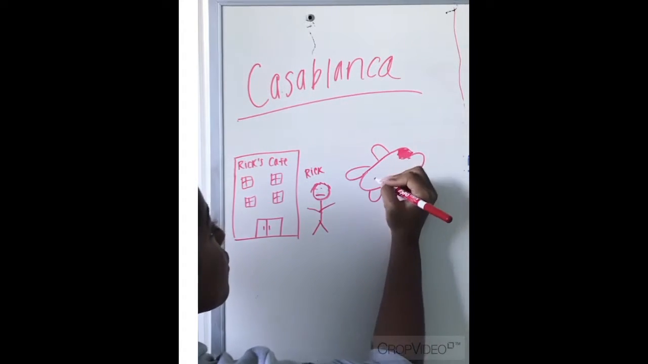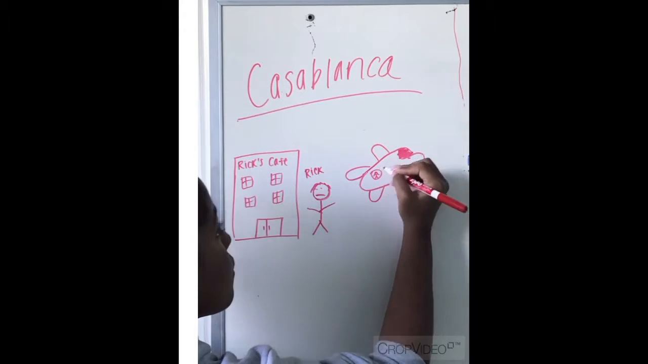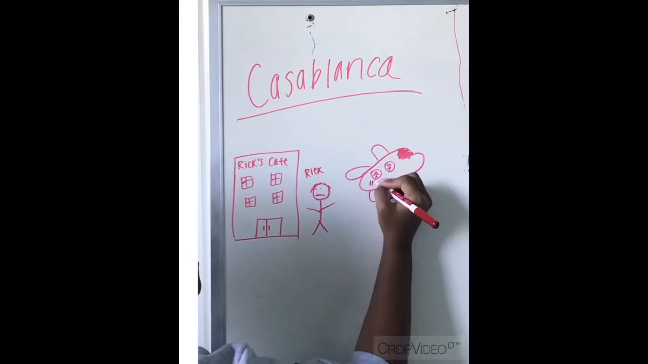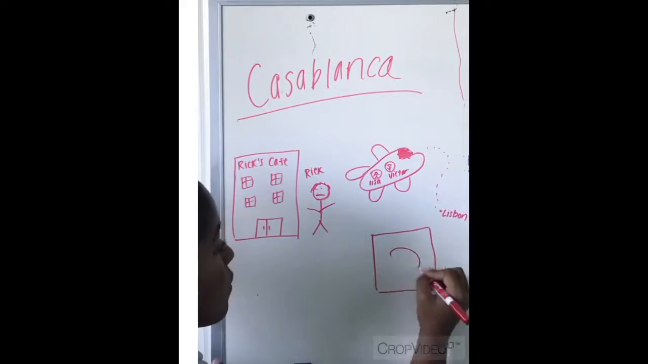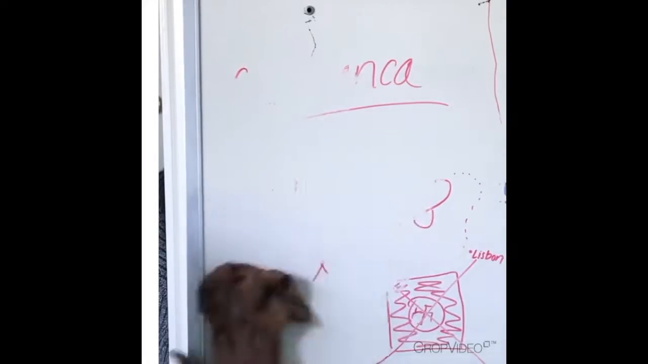Initially, Rick refuses, but in the end, he regains his desire to resist fascism and fight oppression, despite losing the love of his life. The next film is Dunkirk.